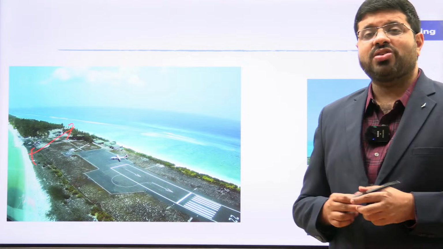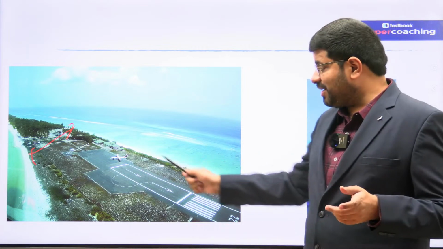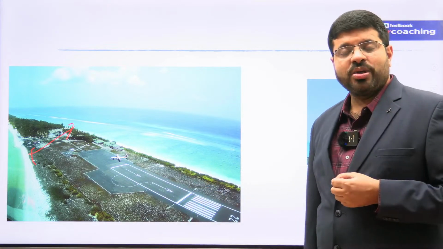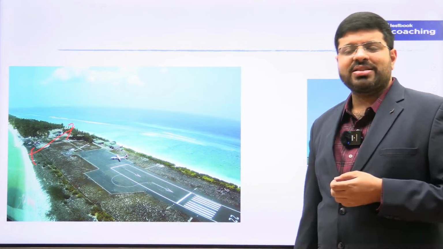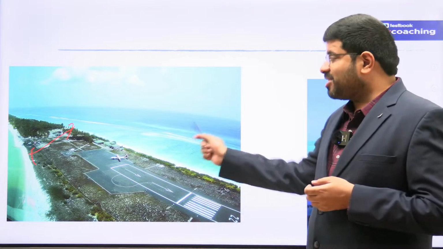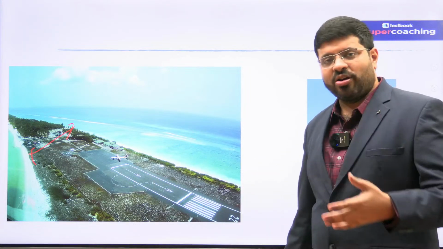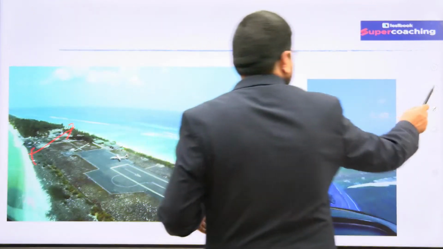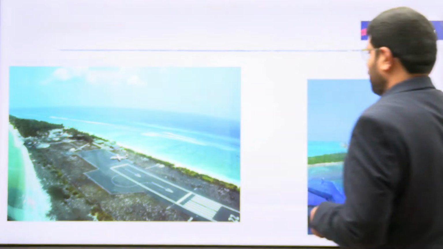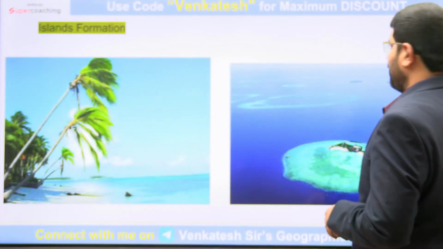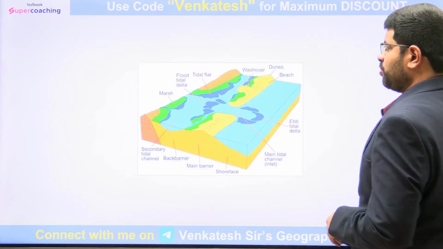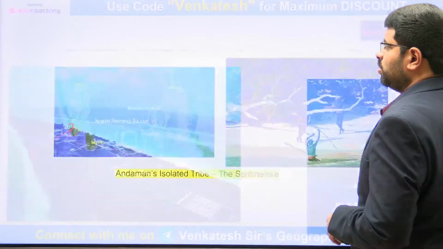That's where these coral islands are so beautiful, so mesmerizing. We wanted to enjoy the white sand beaches. As you can see here, the white sand beach, the beautiful colors, right? Why do you think these are very prominent for tourists? Because of this beauty. How is it developed? It is because of the nature of the formation there. So these are what we call the coral islands, right? Islands formed by corals which are very, very narrow. Let me show you the picture.